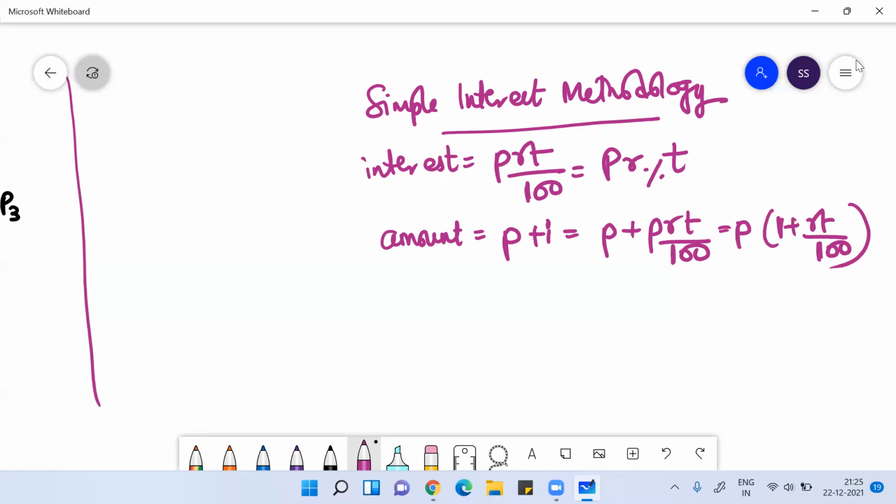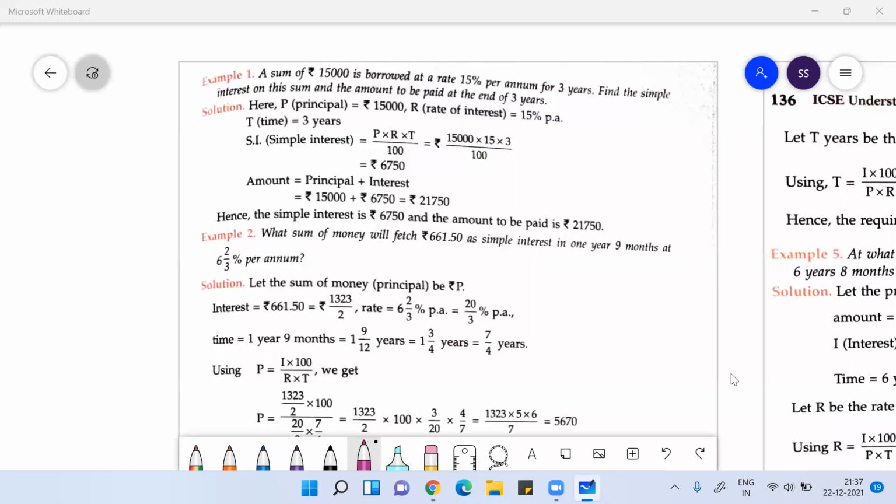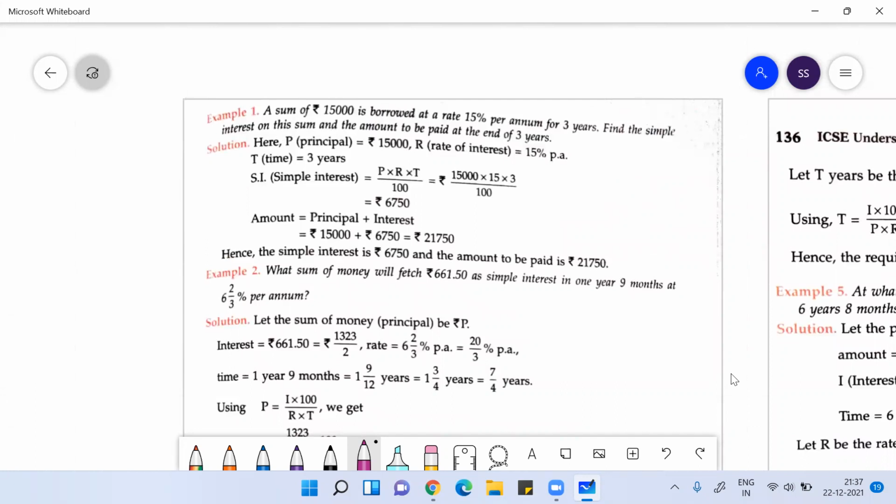Can you see all these examples? Yes, sir. Before we do exercise 8.1, let's discuss a few examples. Example one: a sum of 15,000 rupees is borrowed at 15% per annum for 3 years.